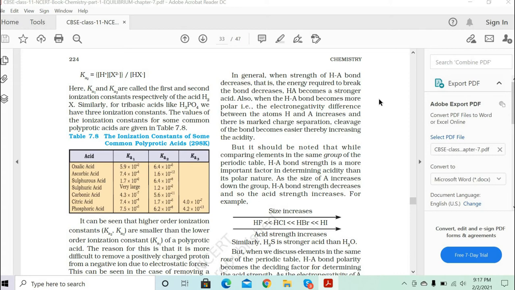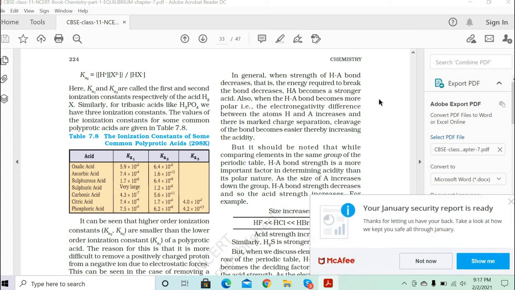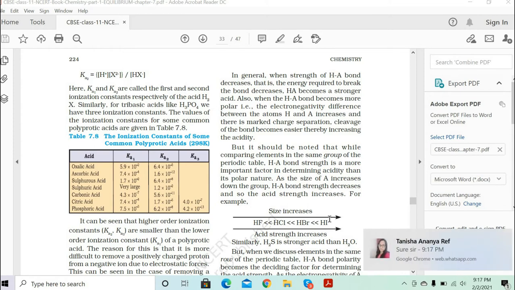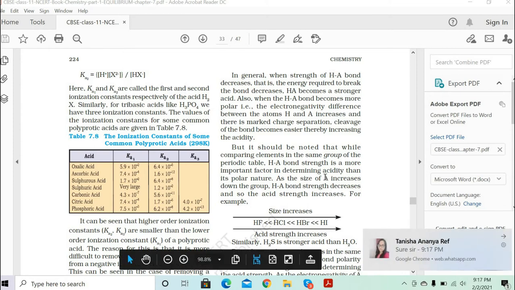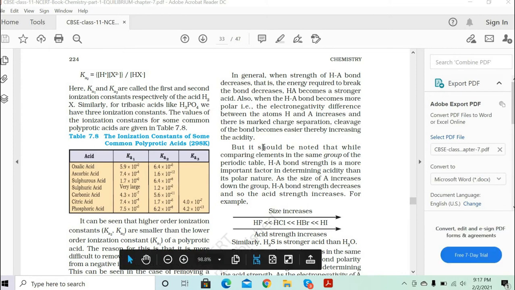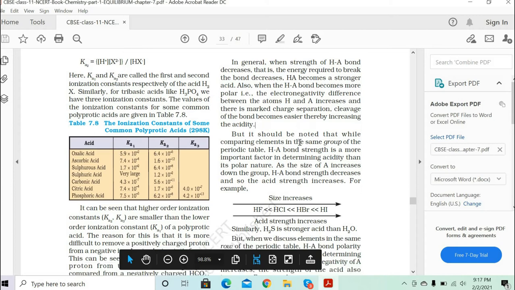So the bond also becomes weaker, and again it becomes easier to do the cleavage of the bond, increasing the acidity of the acid.